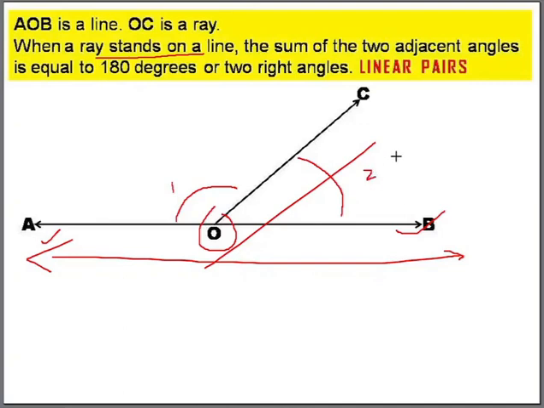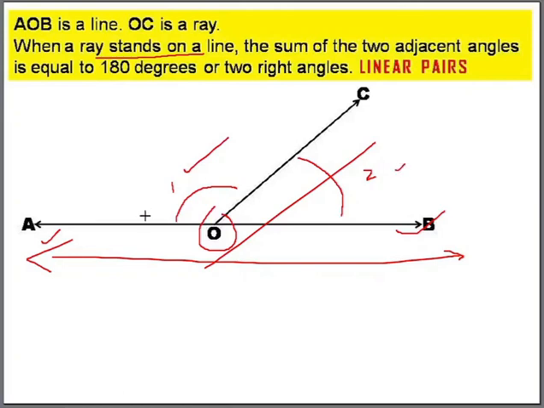Of course, you can also say COB, but O should be in the middle. Similarly, AOC, you can also say COA.